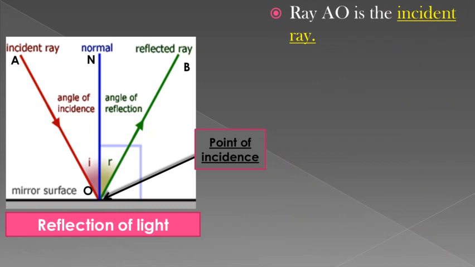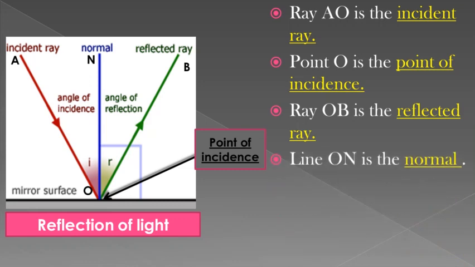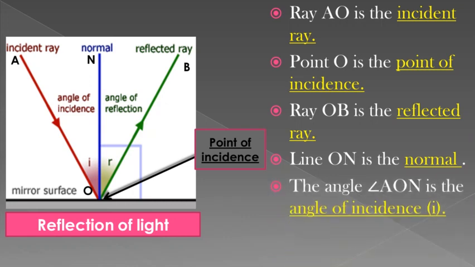First, the ray AO is the incident ray. You can observe in the picture. AO is the incident ray, and point O on which the incident ray is falling is called the point of incidence, and ray OB is the reflected ray. That means this ray is going back from the surface, and the line ON is the normal, which is indicated by the blue color.